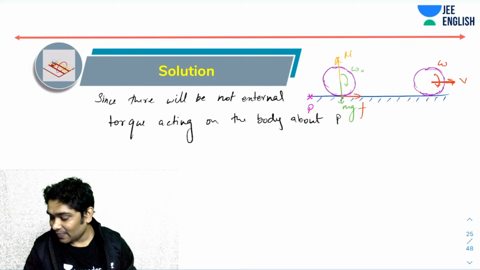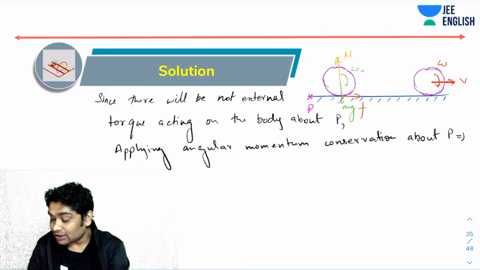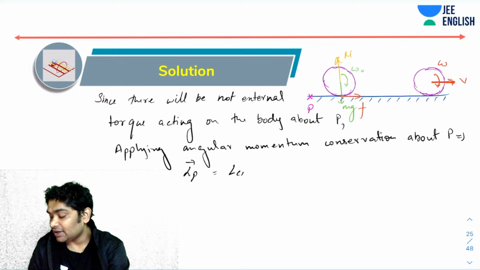All right. As I was saying, to solve this, now we can apply angular momentum conservation about P. So let's try that. I hope you remember how to write angular momentum. How do you write angular momentum about P? Please remember this. Angular momentum about P is written as angular momentum of CM with respect to P plus I CM omega.